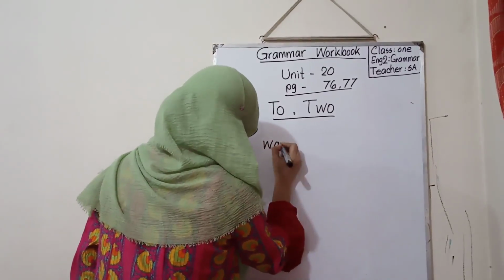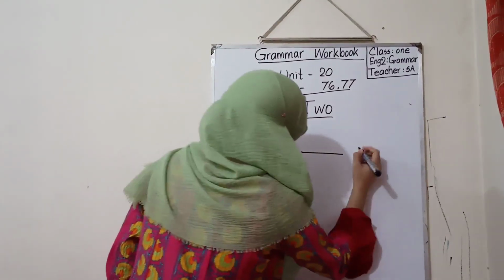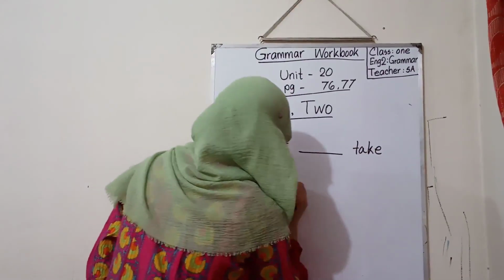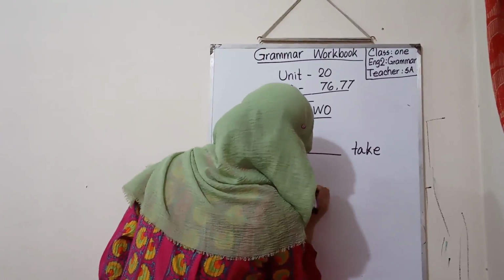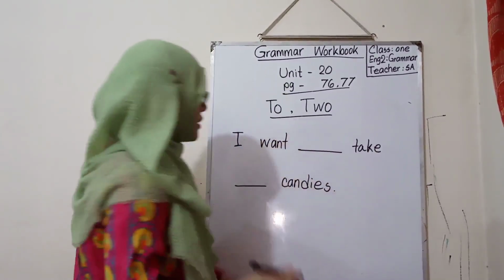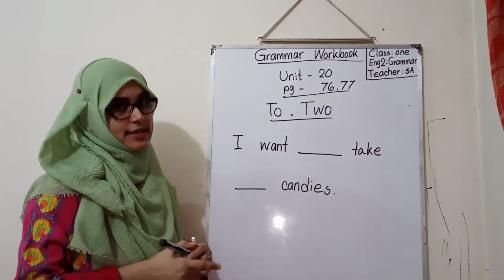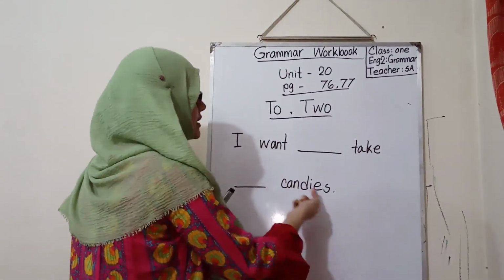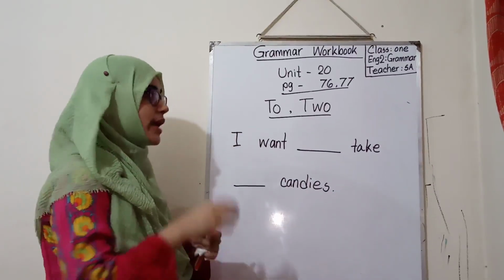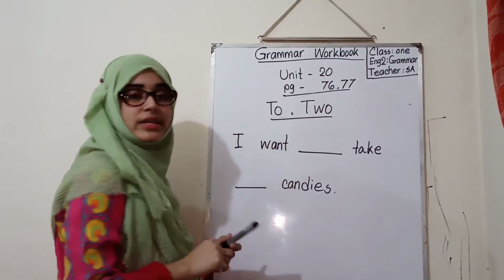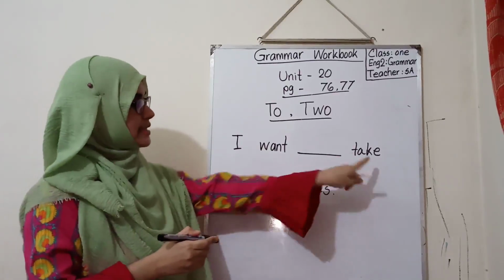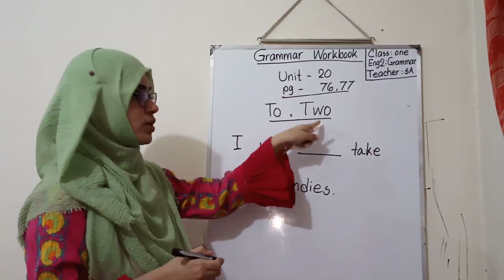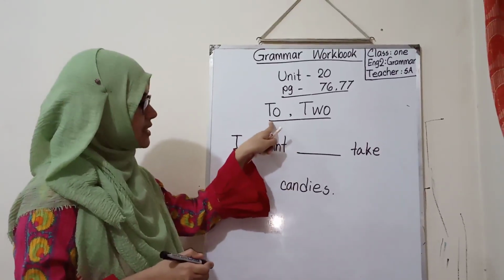I want dash take dash candies. I hope you already guess what will sit here. Where will we use to and where will we use two? Look, take is a verb. So what will we do here, to or two? Definitely to.